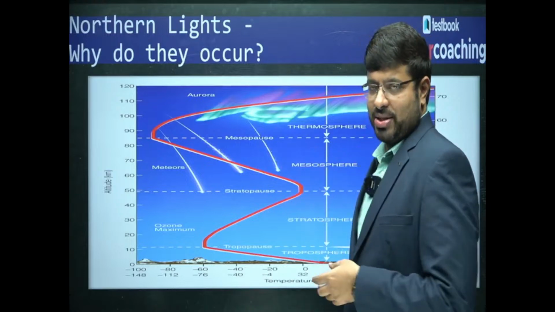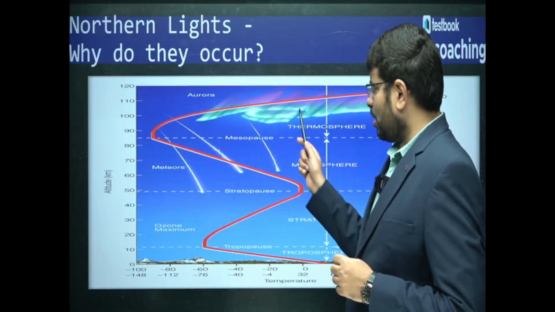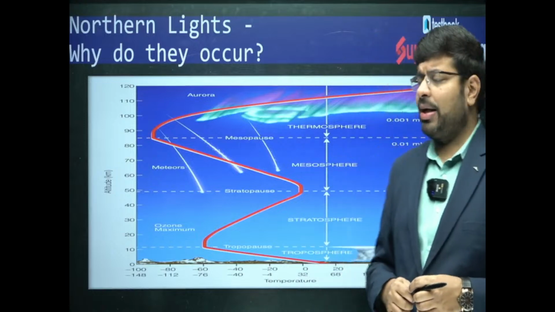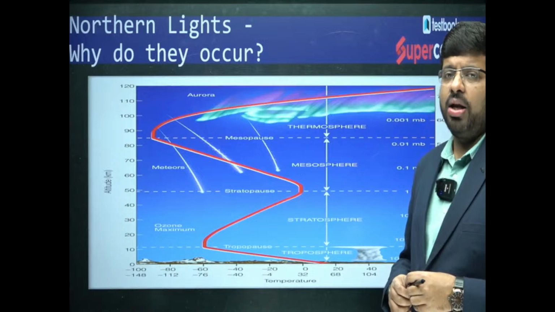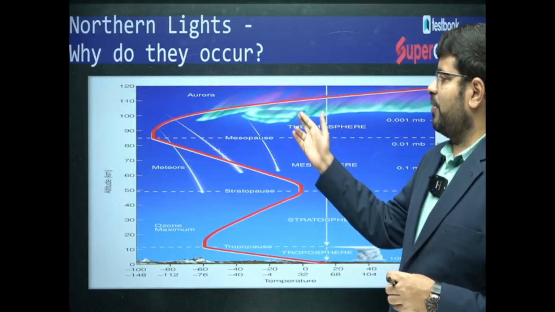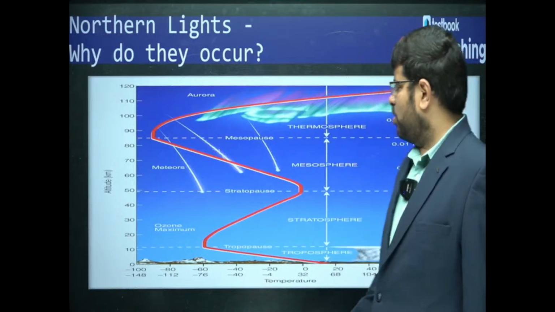So the solar winds coming from the sun will be reflected here. The electrically charged particles, ions, will be reacting with that, and then we can see the beautiful colors. Even here you can see the colors of pink and the typical green color.